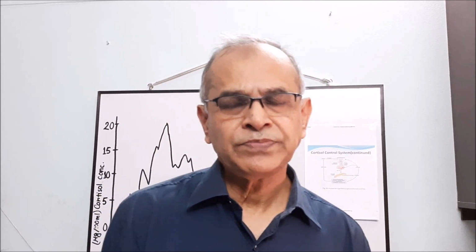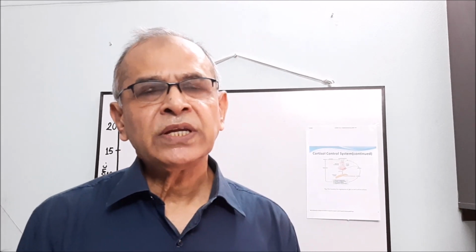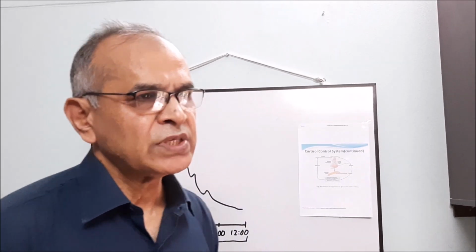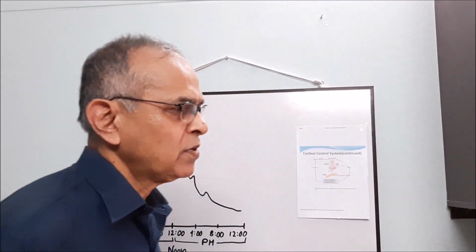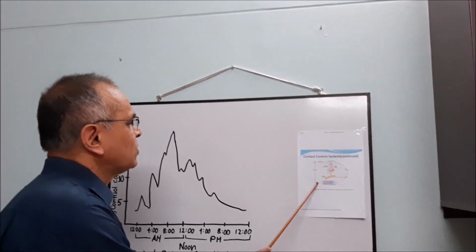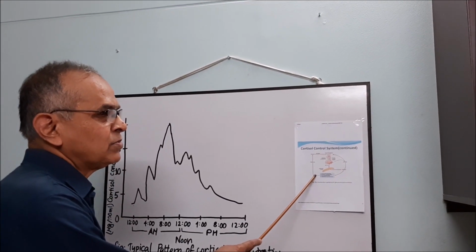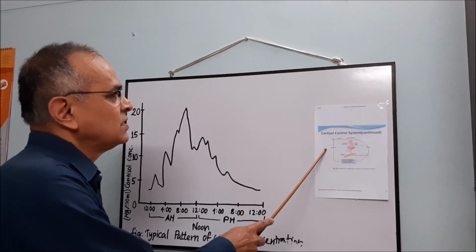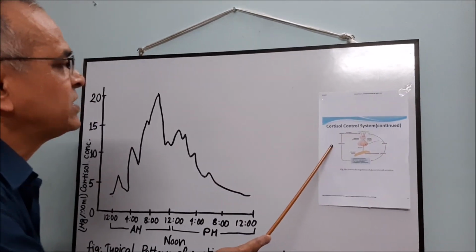Now come to the regulation of secretion of cortisol. If you see this picture, you can understand how cortisol secretion is regulated. Cortisol is an anti-stress hormone. Now you are facing so much stress, that is mental stress as well as physical stress.